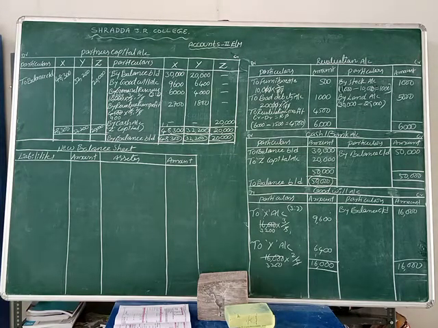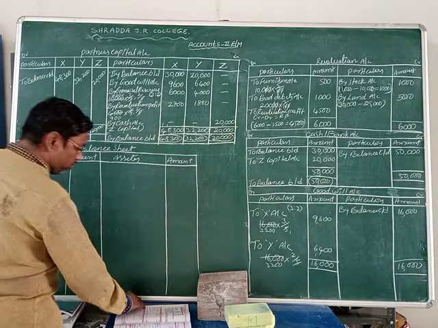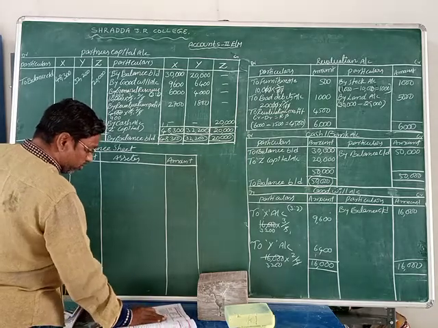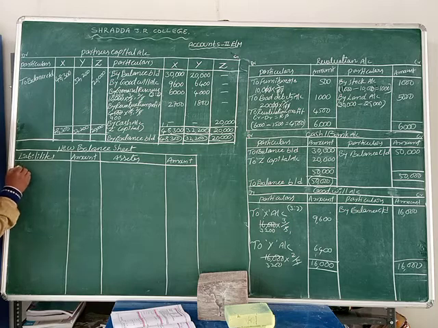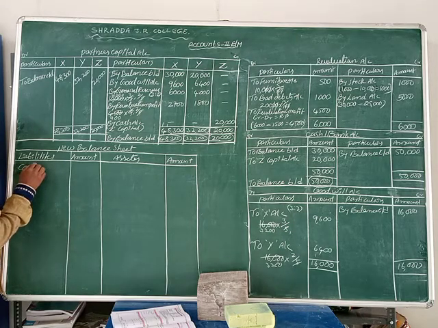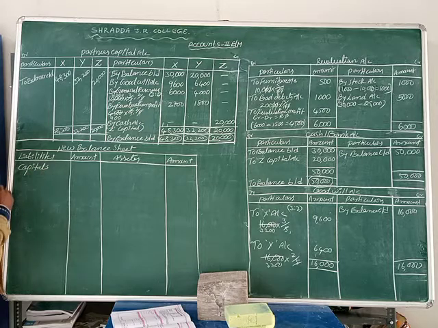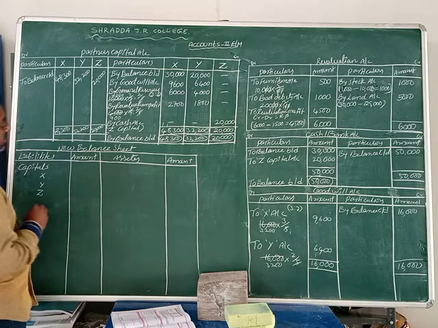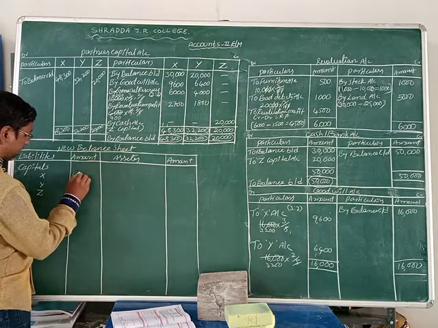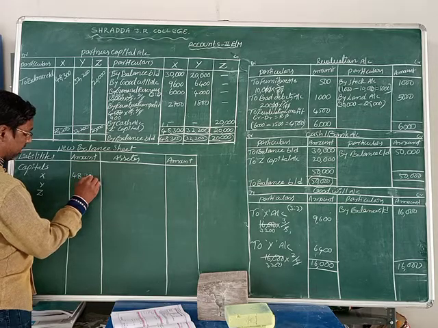First of all we are going to record the liabilities. What are the liabilities? Let us see. We can compare with the old balance sheet. The old balance sheet has first the capitals. Write down here: capitals of X, Y and Z. What is the X value? 48,300.